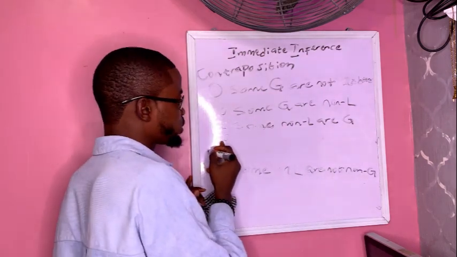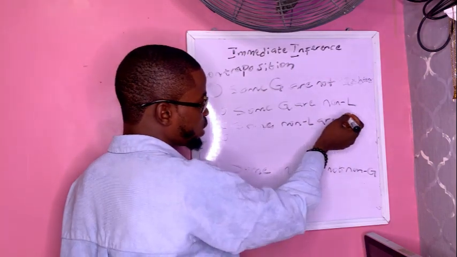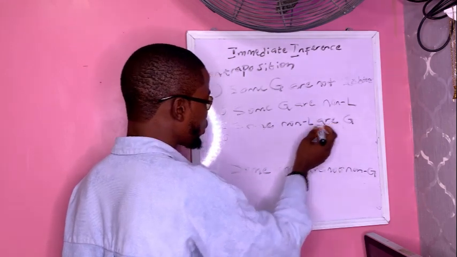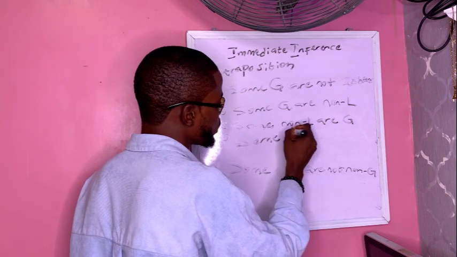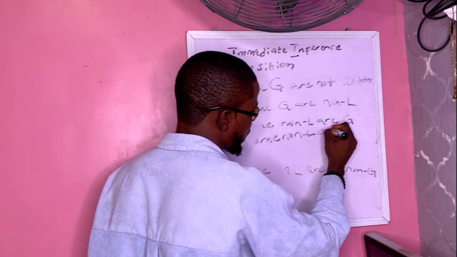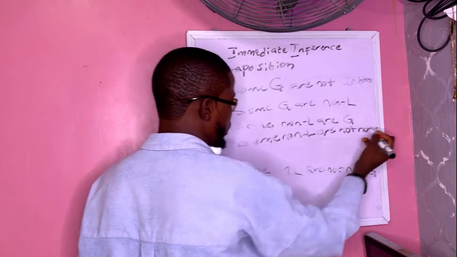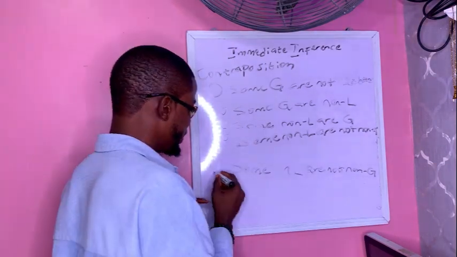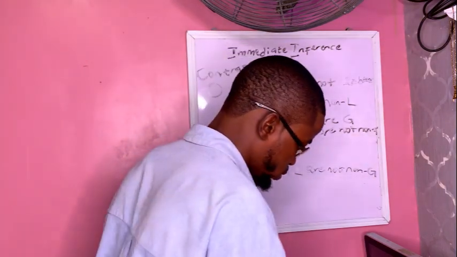Then O proposition, the last obversion, don't forget that you are replacing the predicate with its complement and changing the quality. So it's going to become some non-lesbians are not non-girls. As you can see, we are having the same thing. So we say contraposition is generally valid for O proposition.